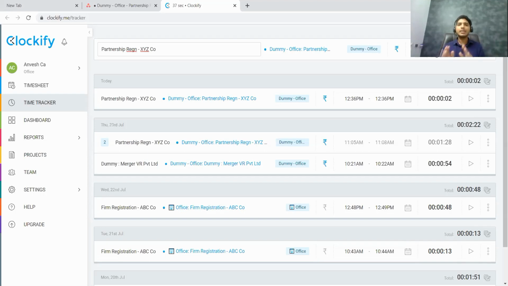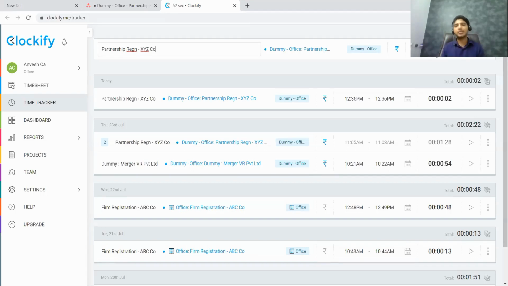Now, let us say that I work for 1 hour on this task. Then after that 1 hour, all that I have to do is stop this task. So how can I stop the task? Because unless I stop the task, there is no proper time tracking that I can do.